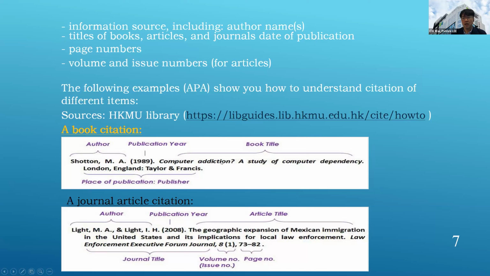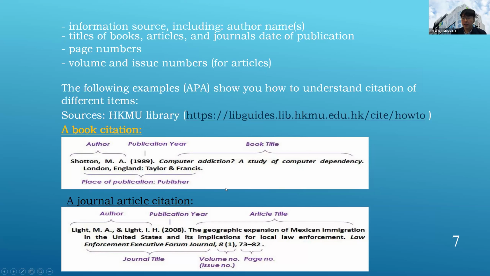Now, this is the name of the book, or called book title. So they start with The Computer Edition, and then study of computer dependency period. Now remember London, England, but for example in the previous example, they don't have England, they say just London, New York. That would be fine. So London and then colon, Taylor and Francis, right? So this is the name of the publisher in London.